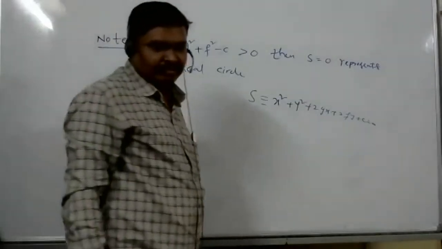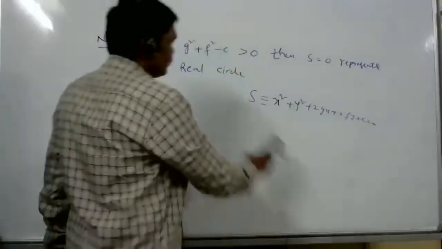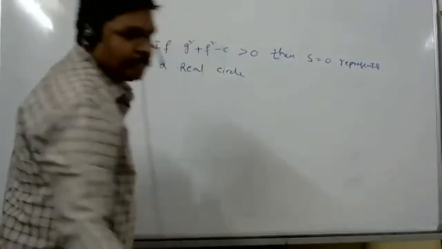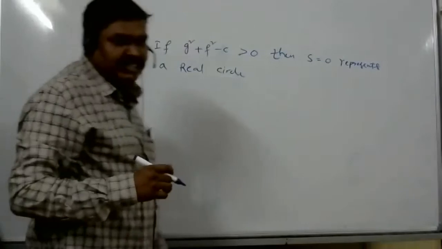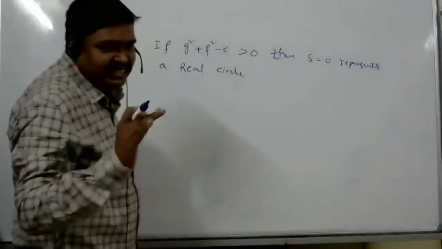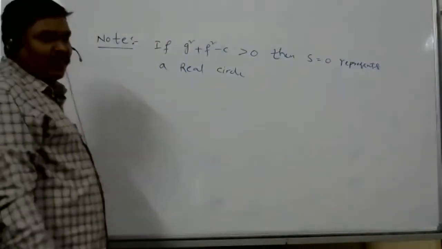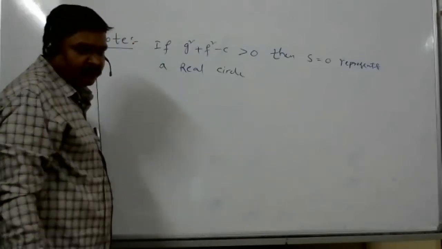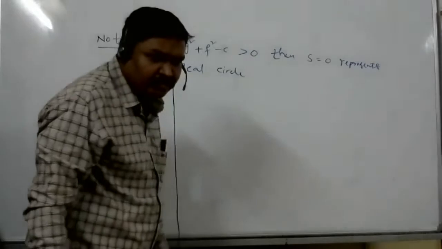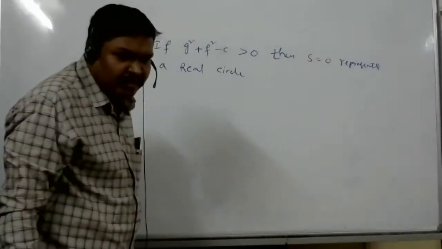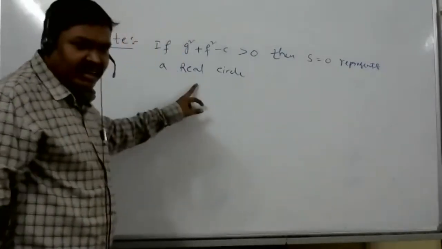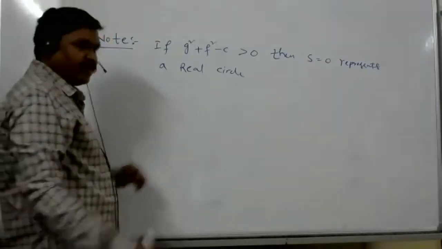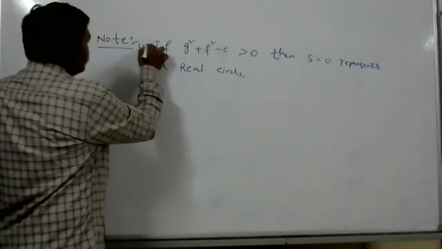Sir, it is the equation, no, sir? Yes, equation. 2gx plus 2fy plus c is equal to 0. Sir, we have already written that, the equation which you wrote for S. Okay. This is first one, second one, right?